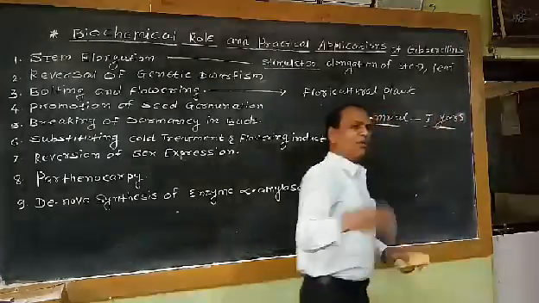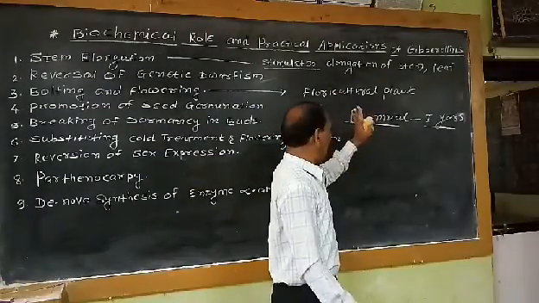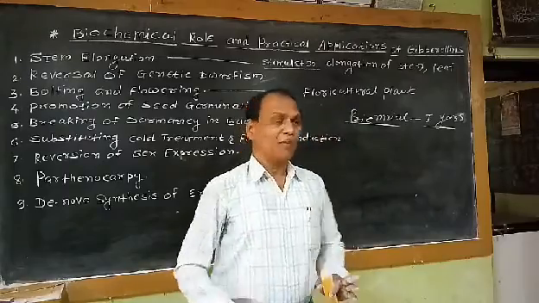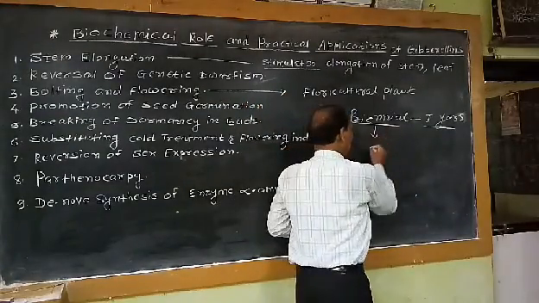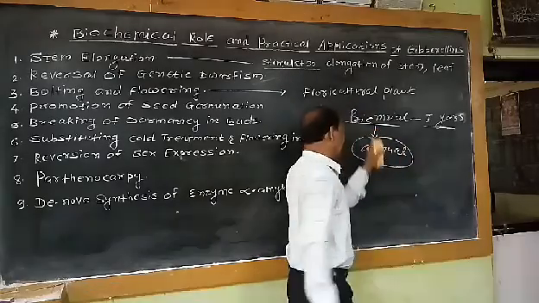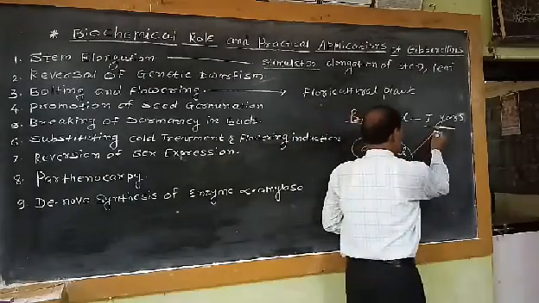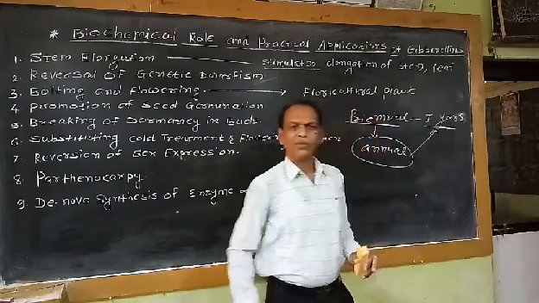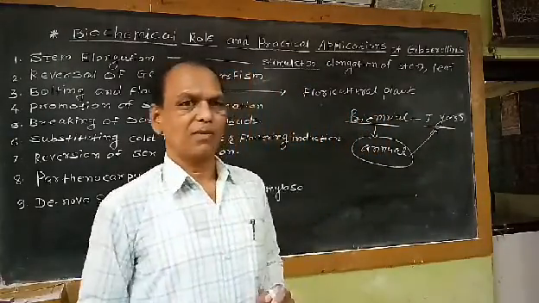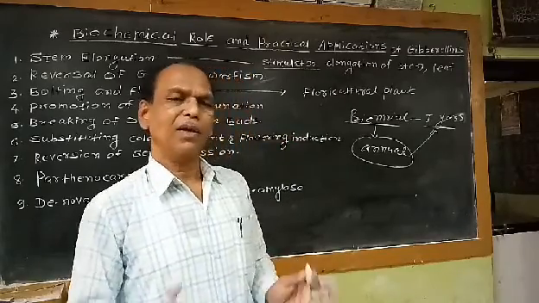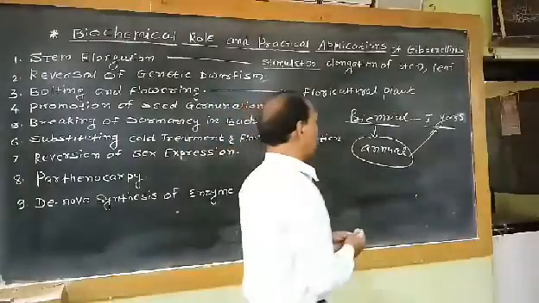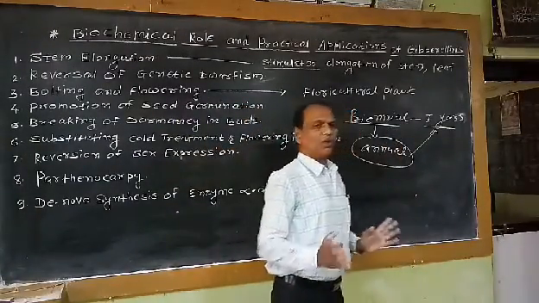That means this biennial plant is converted into an annual, and initiation of flowering takes place in the first year. This is beneficial for the farmers for getting the yield by reducing the duration of vegetative growth.